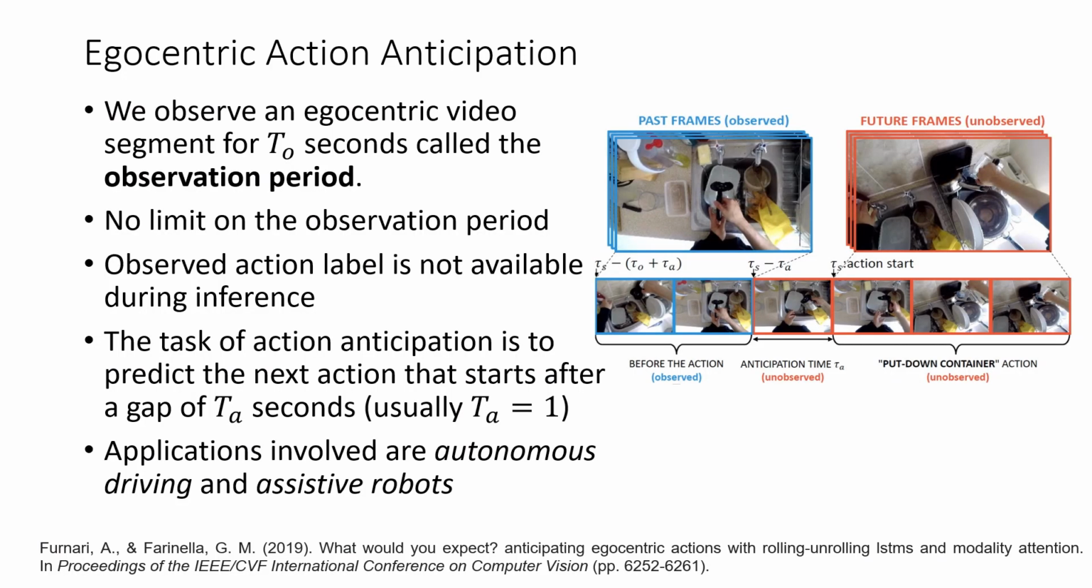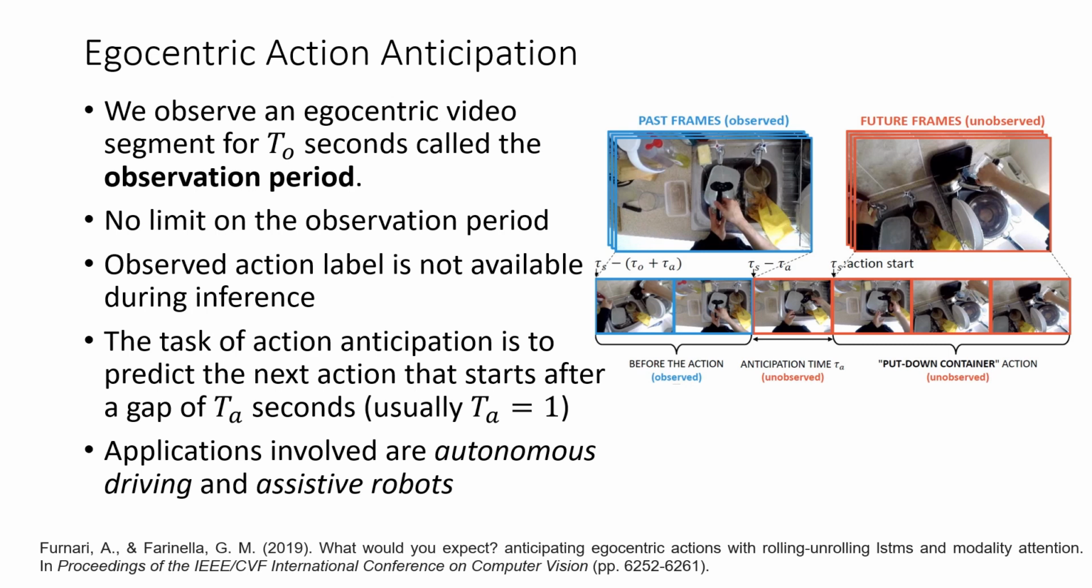In Egocentric Action Anticipation, we observe a video for an observation period, and we have to predict the action which happens next. Here, the observed action label is not available for us during inference, which means we have to understand what is currently happening, and based on that, we have to predict the action which will come next.